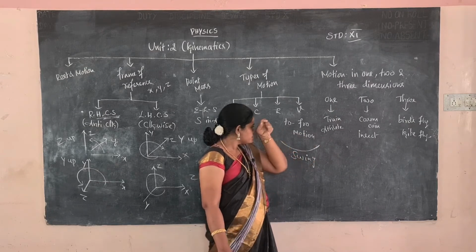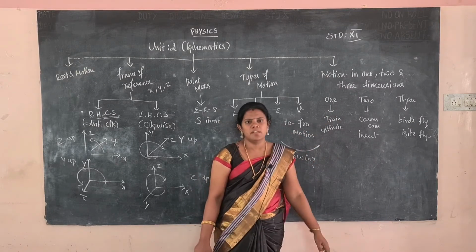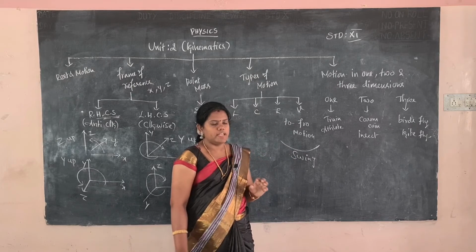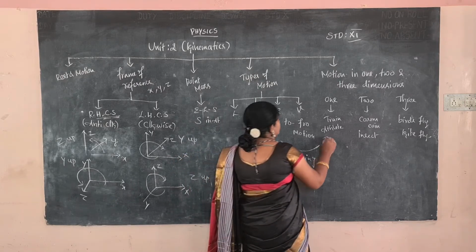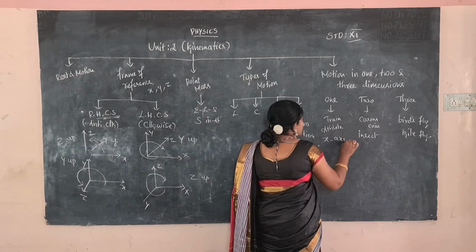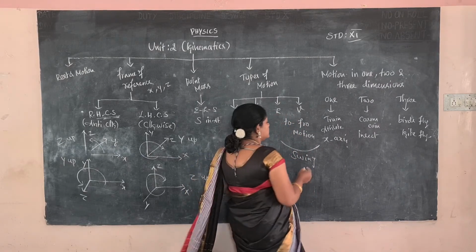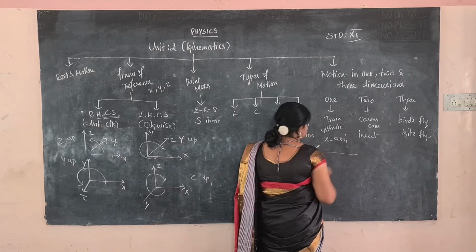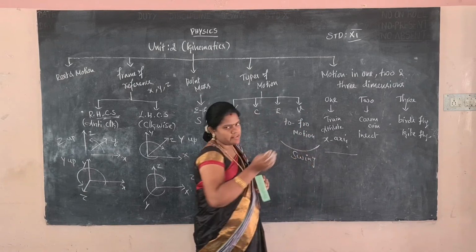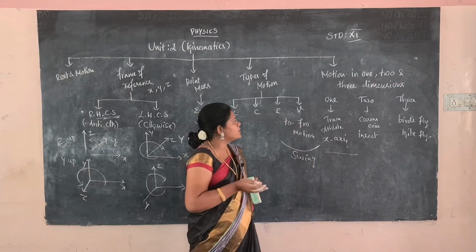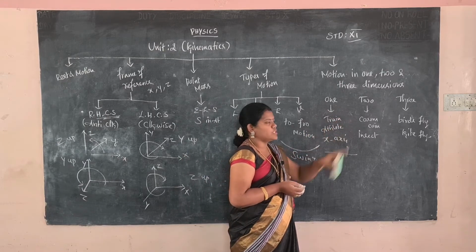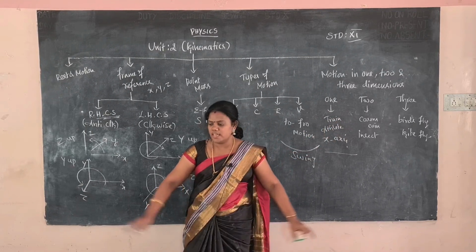Okay, what's the meaning that 1 dimension, ma? The object will be moving in a x-axis only. X-axis only, because x-axis means athlete is running on a race. Train it will be moving in a railway track. Okay, that is the example for one-dimensional motion. One-dimensional motion, I am moving in x-axis basis.